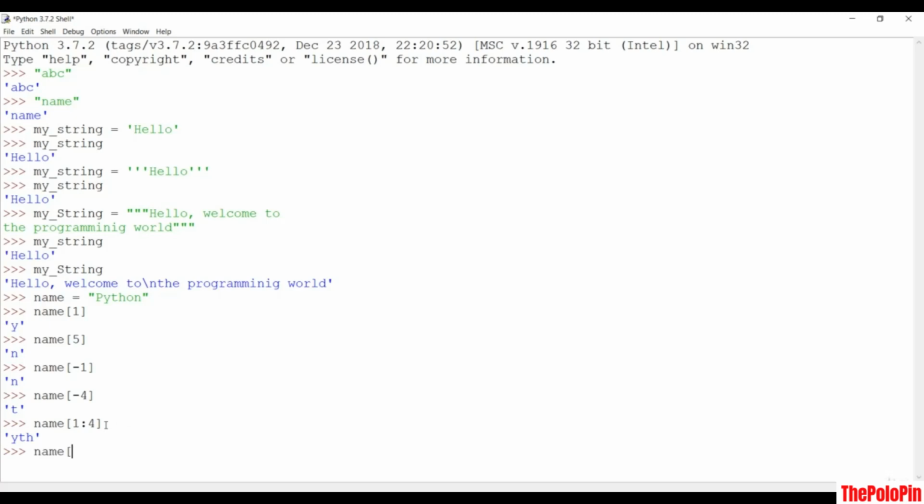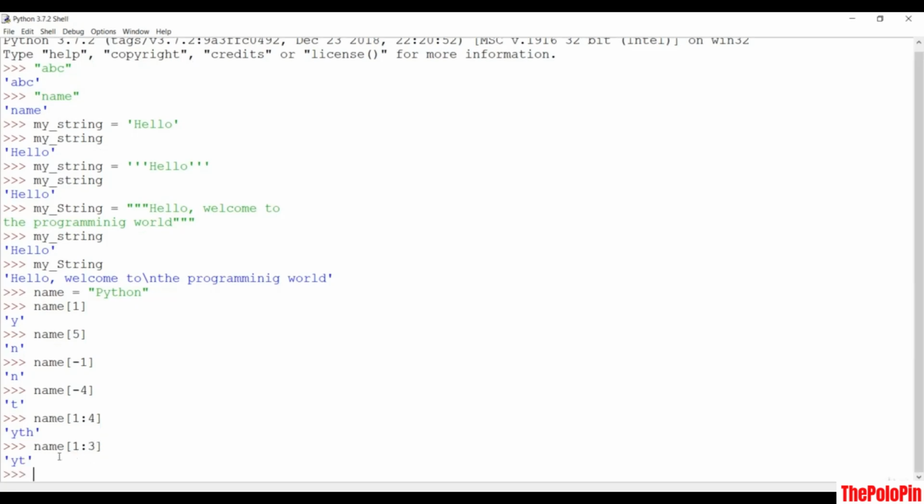But if I say name and 1, 3, you are not going to get h, because although h is at position 3, this is the exclusion position. That means it will count from 1 and go till 3, or basically till 2. It will include only 2 but not 3. It will just exclude this position. So you have to give an index that is bigger than the character you want to include.